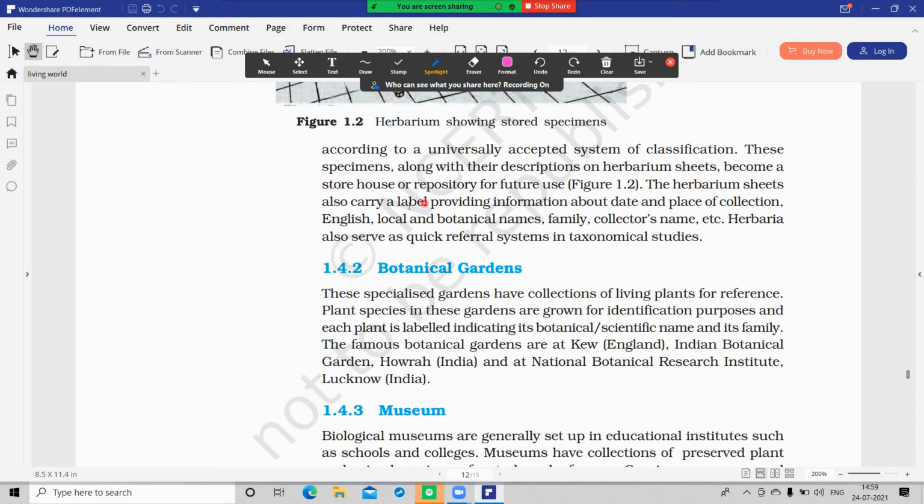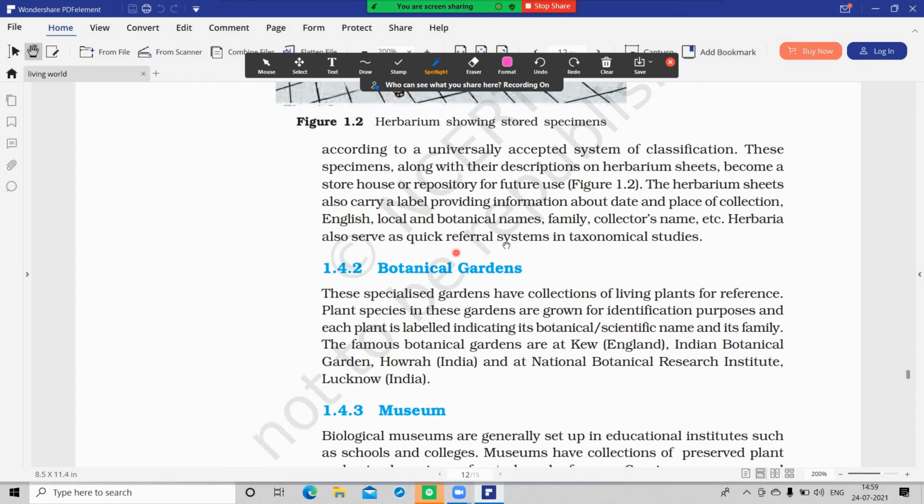If we take one herbarium sheet, it will have a label. What information do we get on that label? We get information regarding date, place of collection, English name, local name and botanical name. Family name we also get on that label, and the collector's name. And this is an important MCQ.